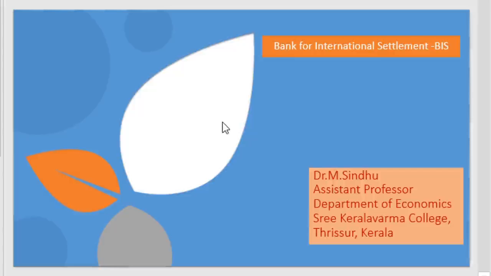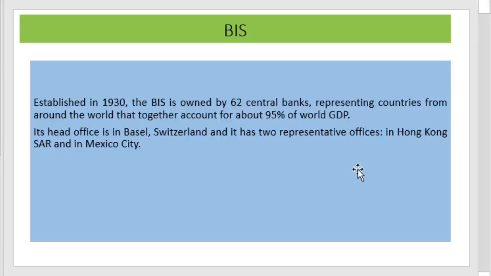Today we will discuss the Bank for International Settlements, that is BIS. The Bank for International Settlements is known as the central bank of central banks. A brief history and functions of the Bank for International Settlements are given in the following section.